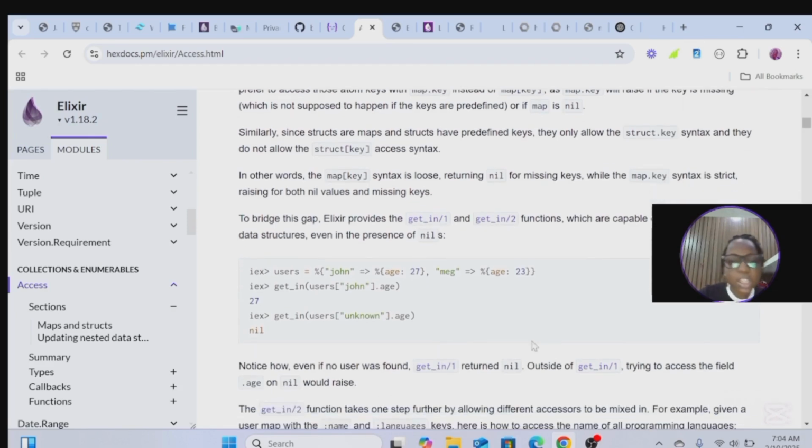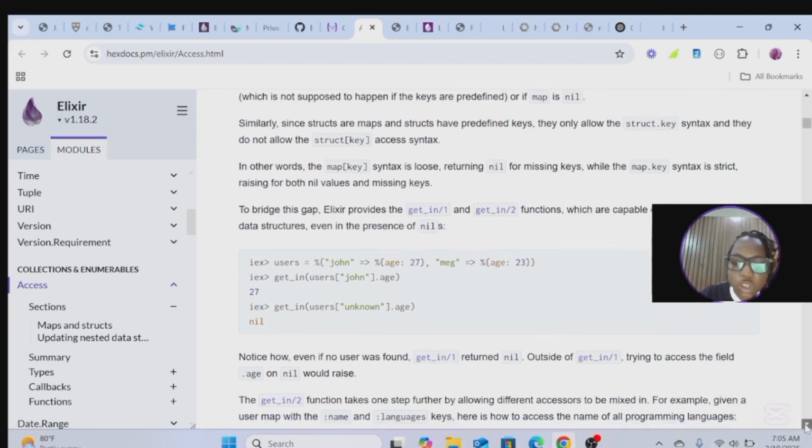So we use get_in. If you see this user, what is this? This is a map. You might think it looks like a struct, but no, there's a difference. If you want a struct, you call a struct, but this is a map. We have John over here, and John has age, Meg has age, so two different keys and values. So get_in user john.age, we get 27. unknown.age, we get nil, because there is no user unknown.